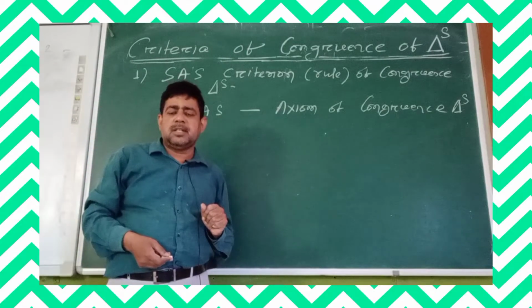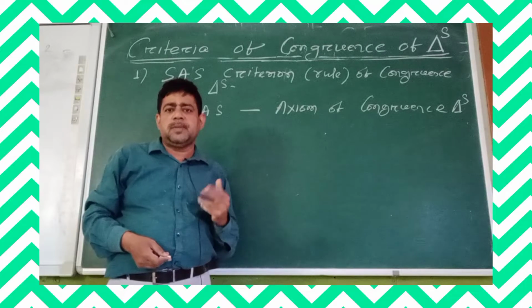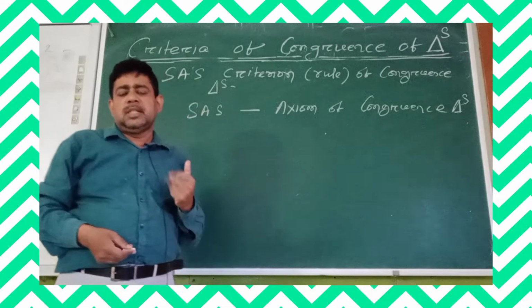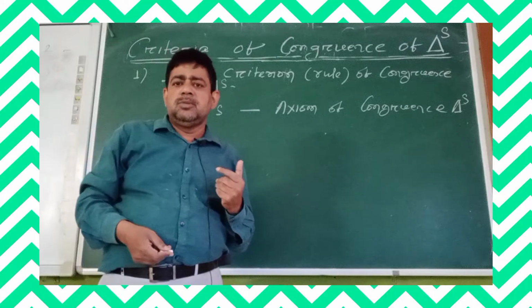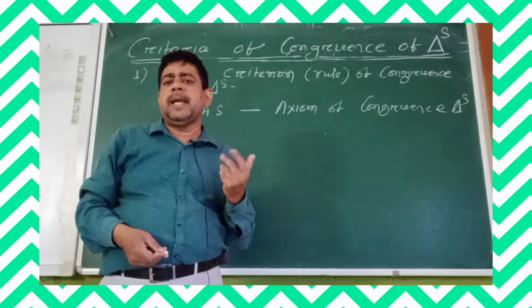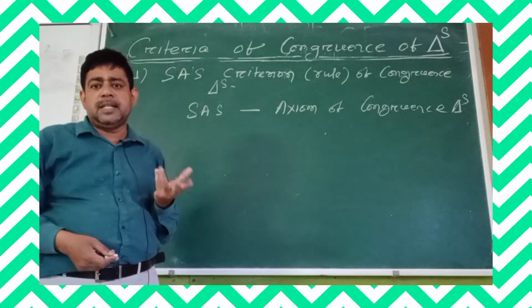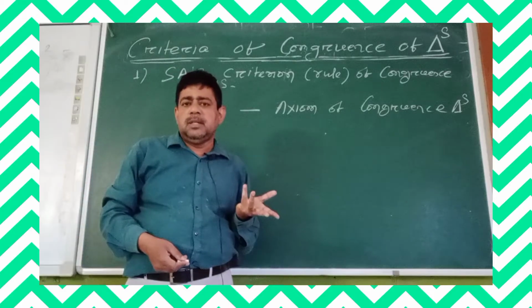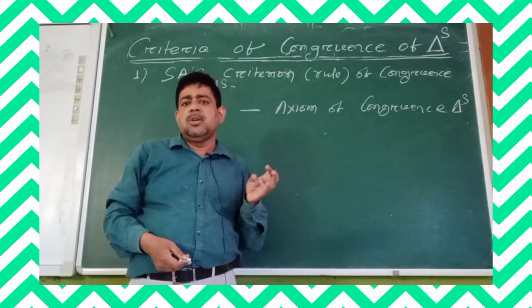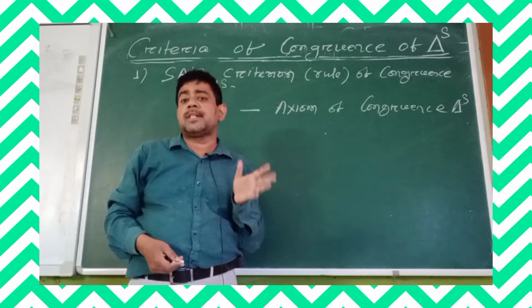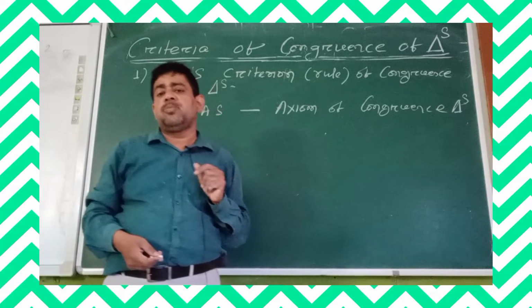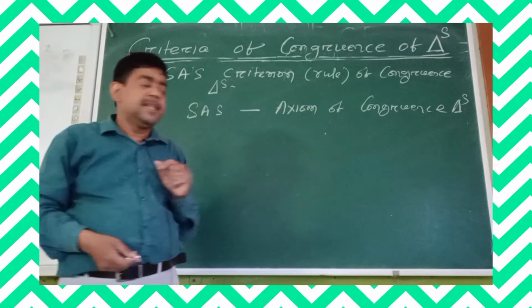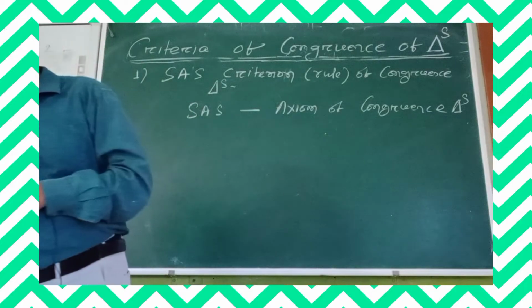You know the difference between axiom and theorem. A theorem is a geometrical statement which is required to be proved with the help of axioms. But an axiom is a proven statement which is used to prove other statements and is not required to be proved. So let's see now what the side angle side axiom is.